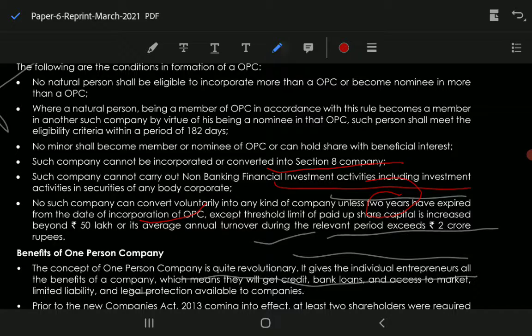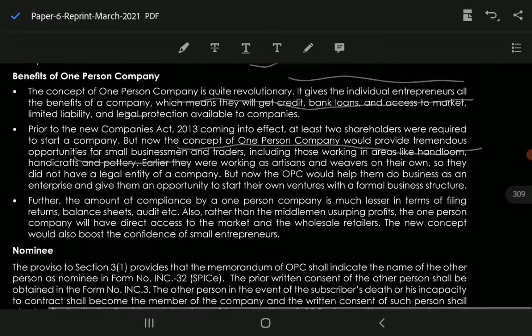So what do you think, what is the benefit of OPC? What do you mean by the benefits of the OPC? It gives the individual entrepreneurs all the benefits of the company's features, which means they will get credit, they will get bank loans and access to the market. They will get limited liability, and legal protection is available to the company. All the features will get applied to them, and they can do their work peacefully under the legal protection which is available to them in the form of a body corporate.